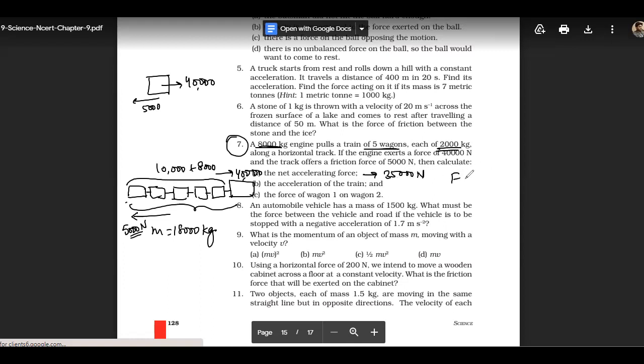So you know that F equals m into a. Here you have to write 35,000, because we have to calculate the net force, since the acceleration of the train is according to the net accelerating force. Suppose I am exerting a 5,000 newton force to here and 5,000 newton force to here, so it will be zero. There will be no acceleration.